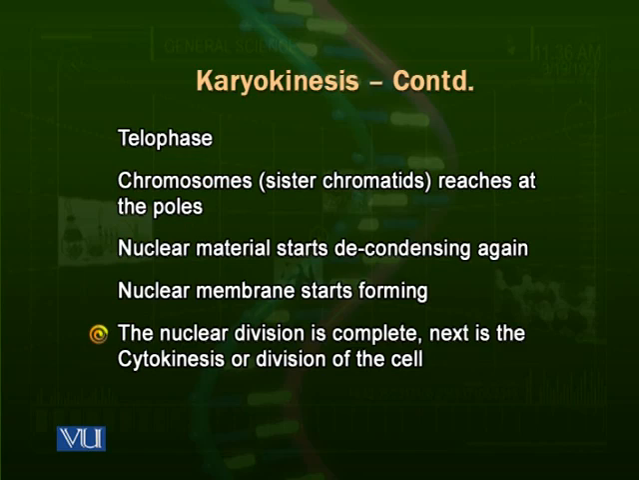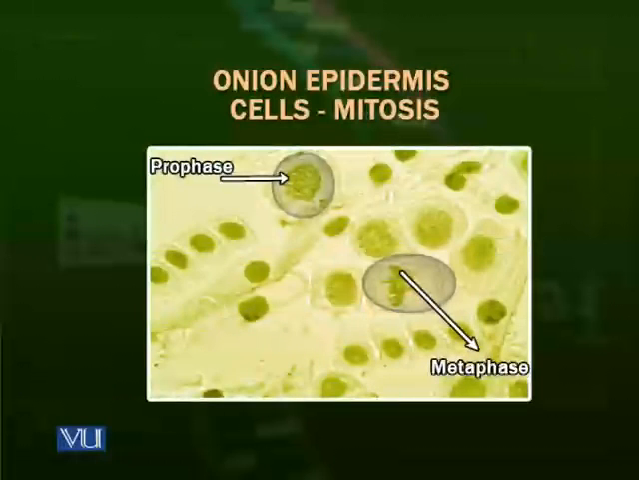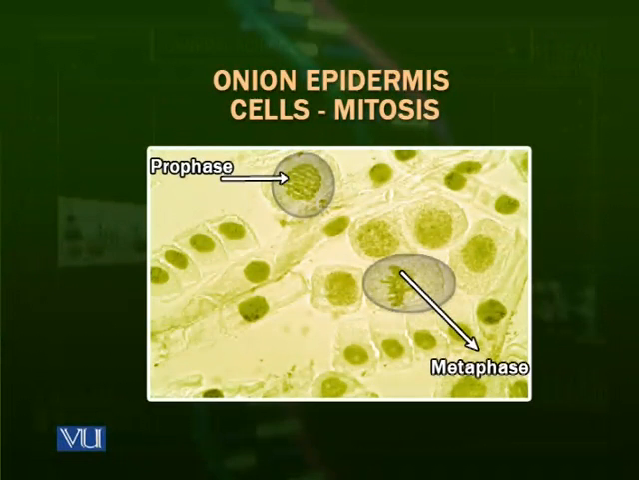Now, division of the whole cell is different in animal and plant cells. Let's have a look at certain pictures taken from onion cells in their prophase, metaphase, anaphase, and telophase. Let's have a look at these pictures first, and then we will talk about the cytokinesis. Here in the diagram, you can see in the circle on the top, prophase. This is the real picture taken from the microscope. You can see that the chromatin material is condensing.